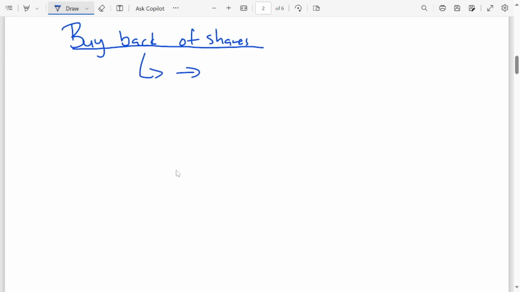We buy them back so that we can have more control of our company, because if more shares are sold, it means that we as a business don't have control of our company. That is one of the reasons why we buy back the shares. That is the buying back of shares.